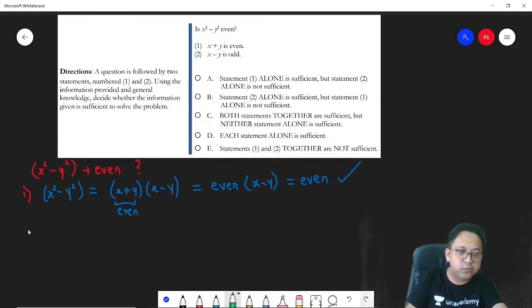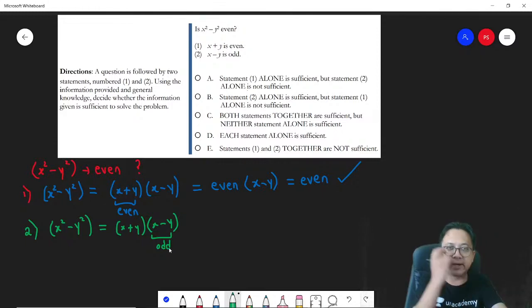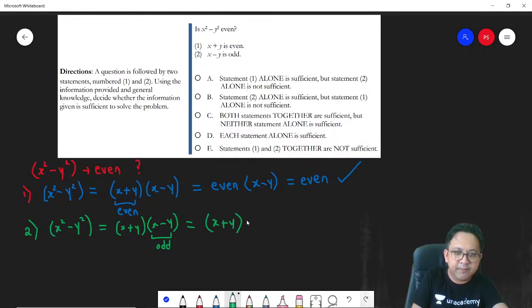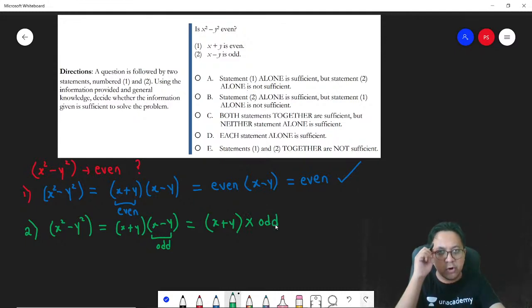What about statement 2? X minus y is odd. Again, think about it. X square minus y square is x plus y into x minus y. Now, I tell you x minus y is odd because that's what is given in the question. So, what will happen now? It is x plus y into an odd number. Now, think about it. If you multiply a number with an odd number, what can be the answer?